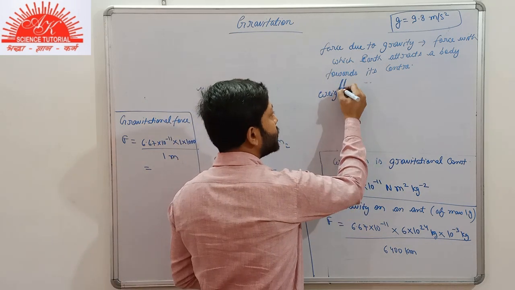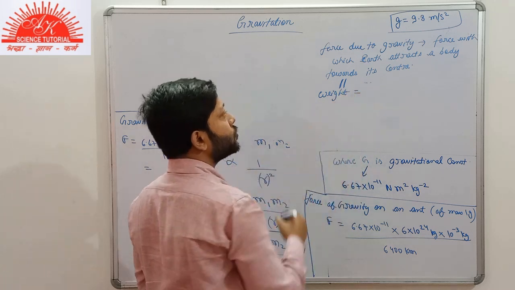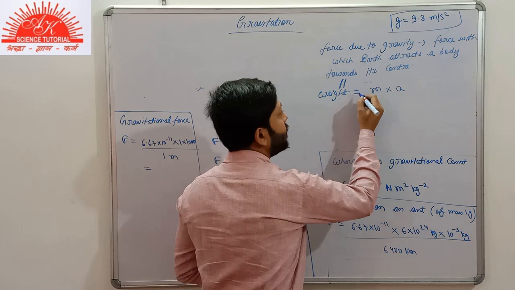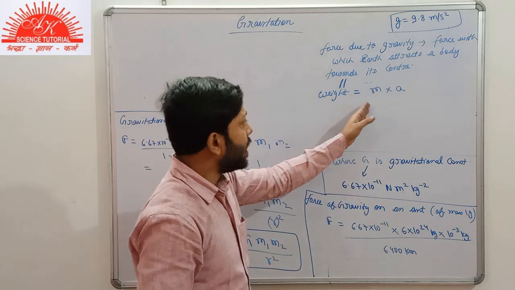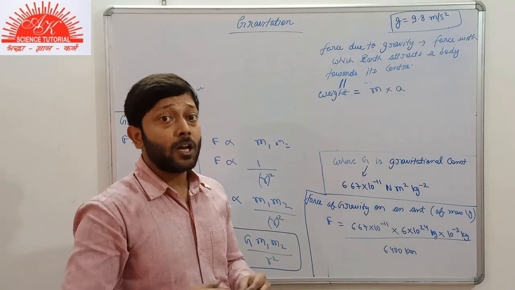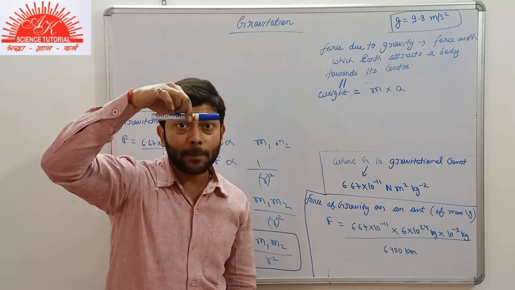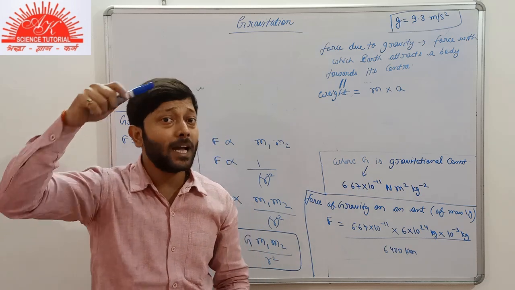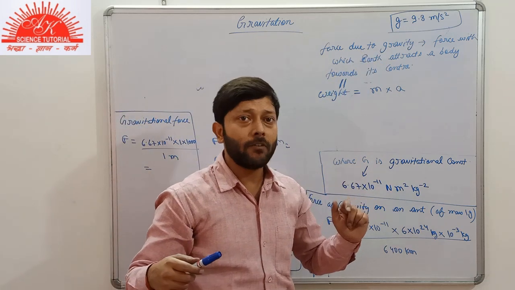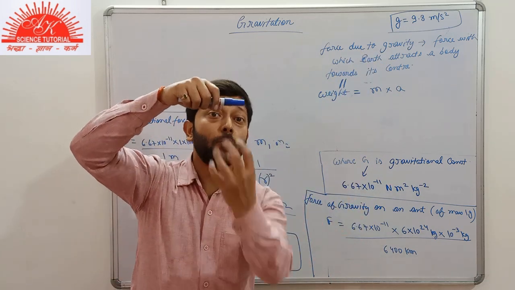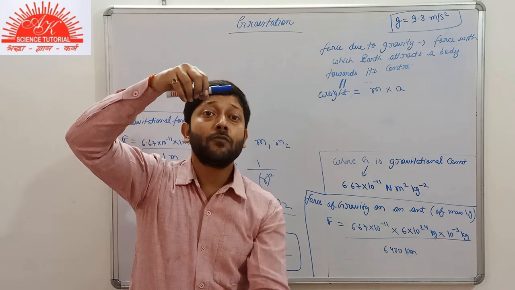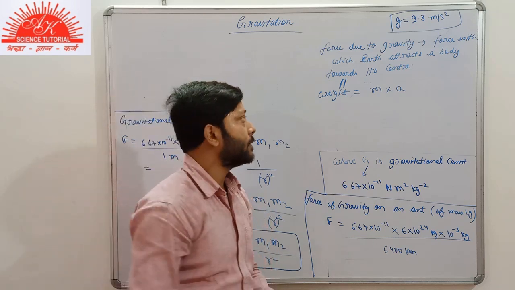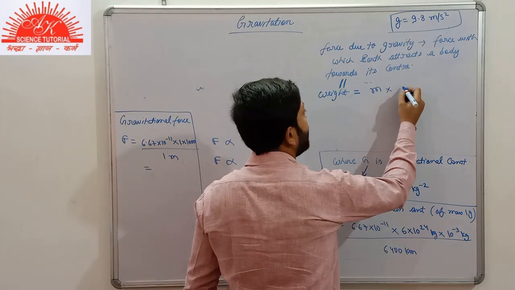And the magnitude of this weight, as you know about force, what is force? It is m into a. You know about force? That is mass multiplied by acceleration. Now if the mass of this body is m and it is moving in downward direction. Now as I told you about the acceleration due to gravity, it is the acceleration produced in the body when it falls in downward direction, when the force of gravity is acting on the body. Then we'll replace this a with g.